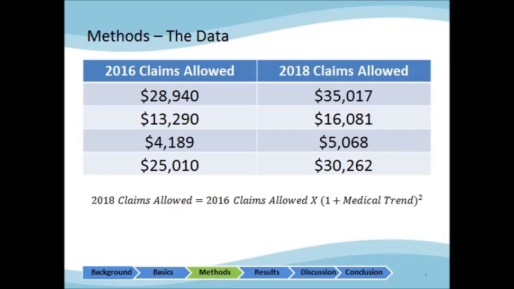In order to get the actuarial value, we need to know the total allowed claim and the cost covered by the insurance company. We are aware that with the same allowed claim, different amounts of deductible and out-of-pocket money will result in different share ratios between the insurers and clients, which affect the actuarial value of the health plan. As we assume that 2016 claims act as a good proxy for 2018 claims, we apply the medical trend ratio to estimate the 2018 amount, which is shown in this table.